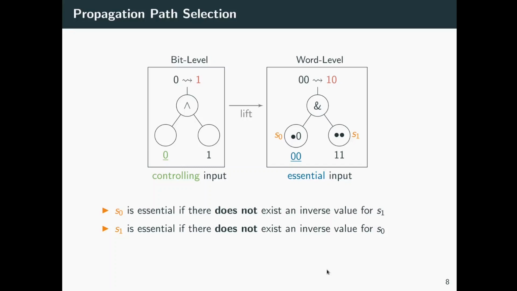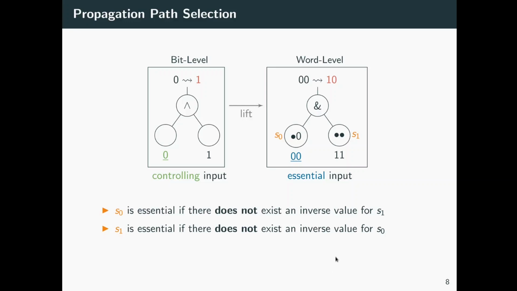Zooming in on propagation path selection, we generalize what we refer to as the notion of essential inputs with respect to constant bits. The notion of essential inputs lifts the notion of controlling inputs from the bit level to the word level. That is, an input is essential under the current assignment if it does not allow to assume a given target value no matter which value is assigned to the other input.